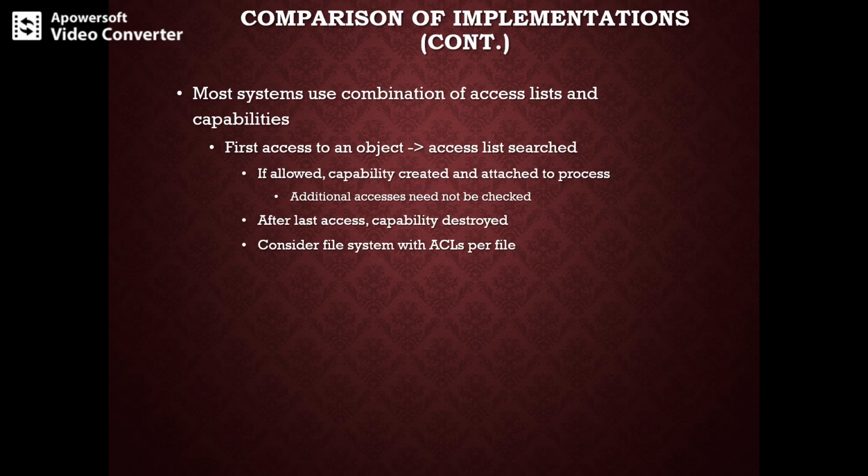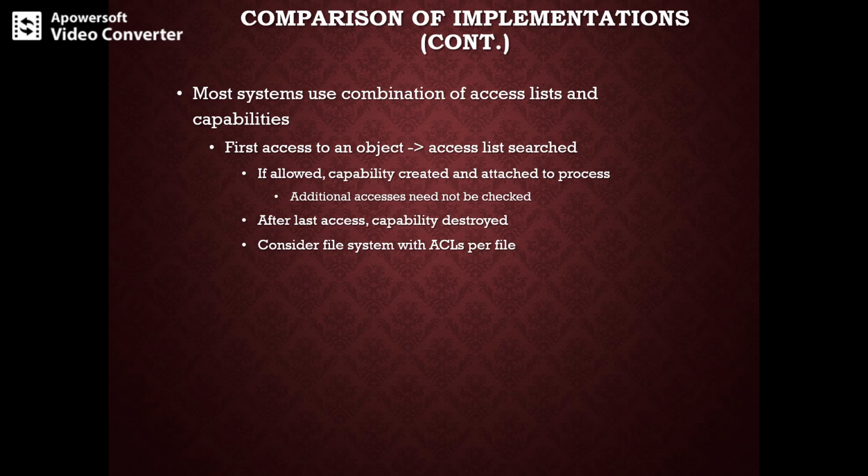Most systems use a combination of access lists and capabilities. When a process first tries to access an object, the access list is searched, and if the access is denied, an exception will occur. Otherwise, the capability will be created and attached to the process. As you know, a capability is an object represented by a physical name or address.